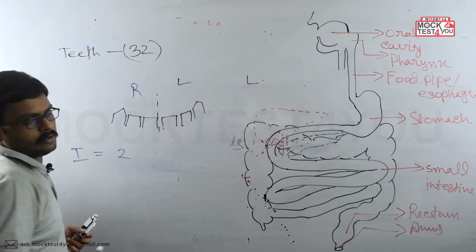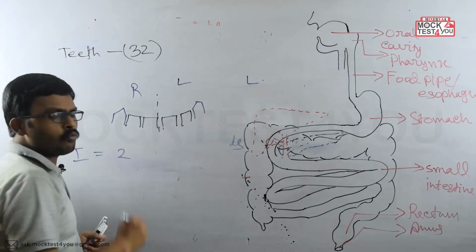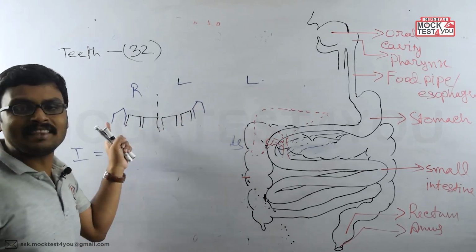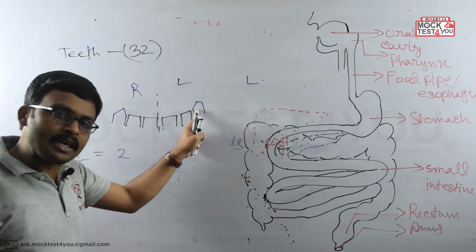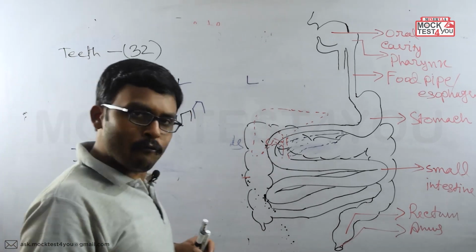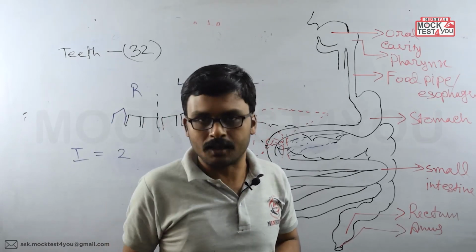Sharp pointed end, on both sides, only one tooth. And these teeth are known as what? These are known as canine teeth. What is the name? These teeth are known as canine teeth. And what is the function of these teeth? These teeth help to tear anything.